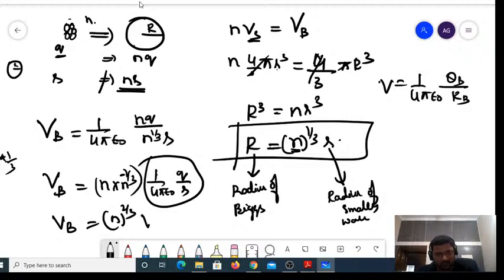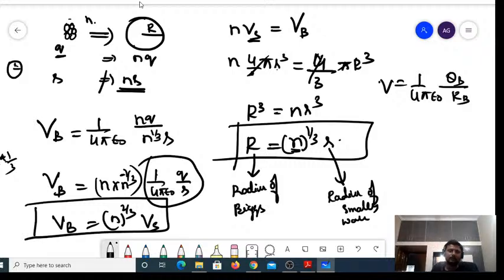N power 2 by 3 times the potential of the small water droplet. This is the equation which we can use directly. If you have these two equations, one to find the radius of the bigger water droplet, and because sometimes they may ask you radius, sometimes potential, sometimes capacitance also, right? So the equation to find the potential is Vb is equal to n power 2 by 3 times the potential of the small water droplet. Keep these in mind, fine?